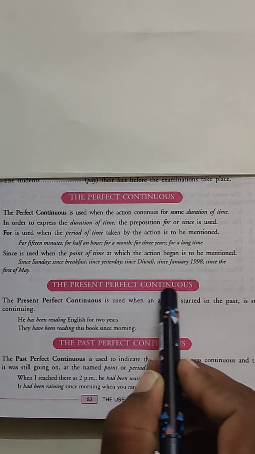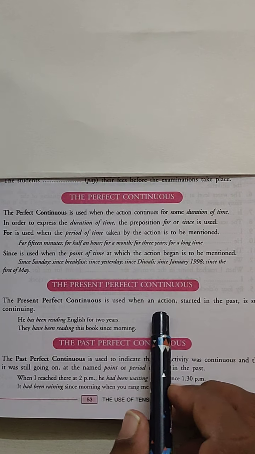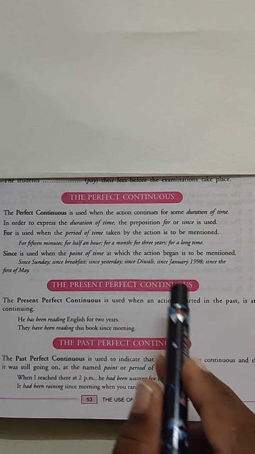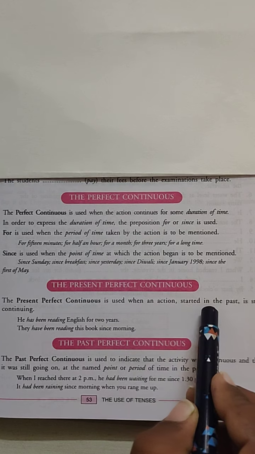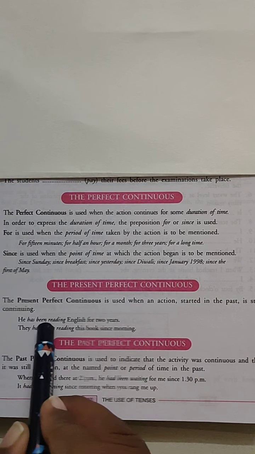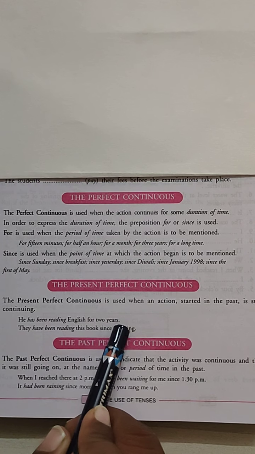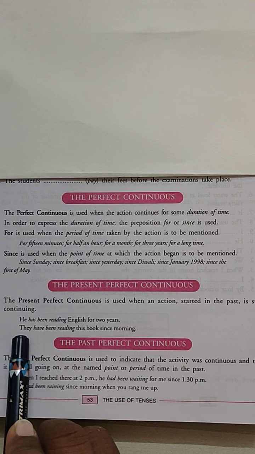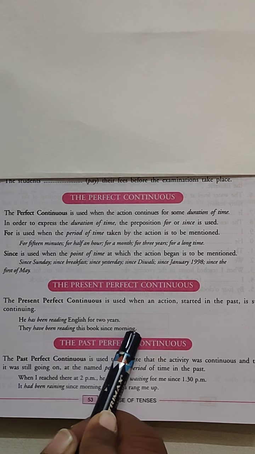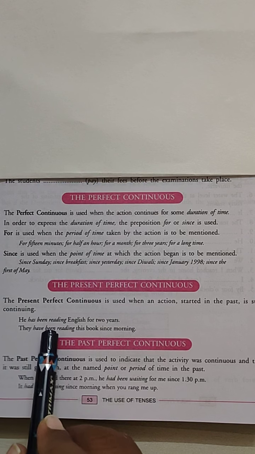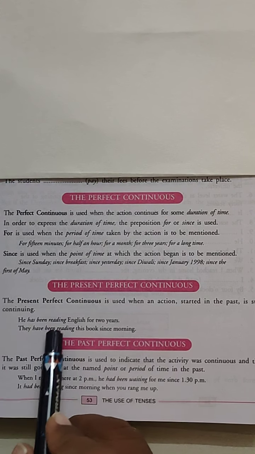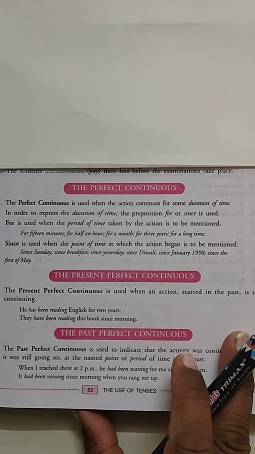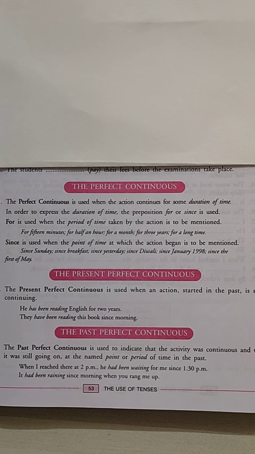Present perfect continuous. The action started in the past and continues. I have been reading English for 2 years, and they have been reading this book since morning. These are the sentences we use in these tenses, and we have seen how to use for and since in specific examples.